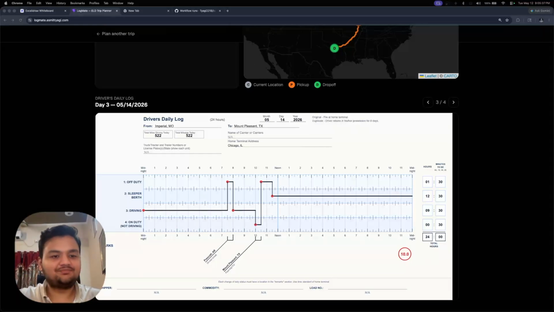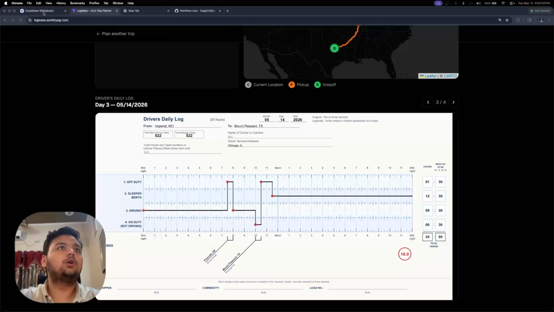Hey, I'm Ashmed. I built Logmate, a full stack ELD trip planner for truck drivers. So, this entire FMCSA log sheet and trip schedule was generated automatically from our route simulation using HOS constraints. So, let me show you how it works.